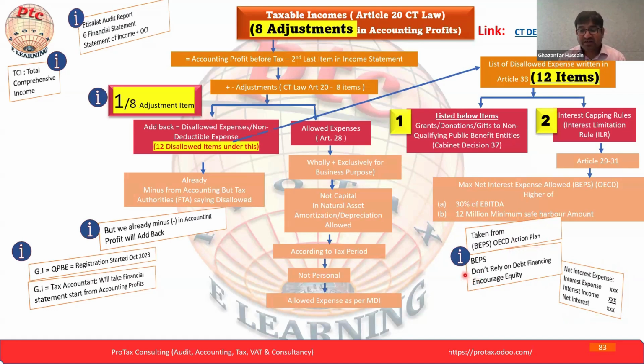Now the second part: if they are discouraging interest, what they are doing is encouraging equity. Instead of taking a loan and putting it into their business, they are saying invest your own funds, invest your own money into the business. From another perspective, we might understand they are encouraging the investor to bring funds into the UAE and invest in the UAE business.